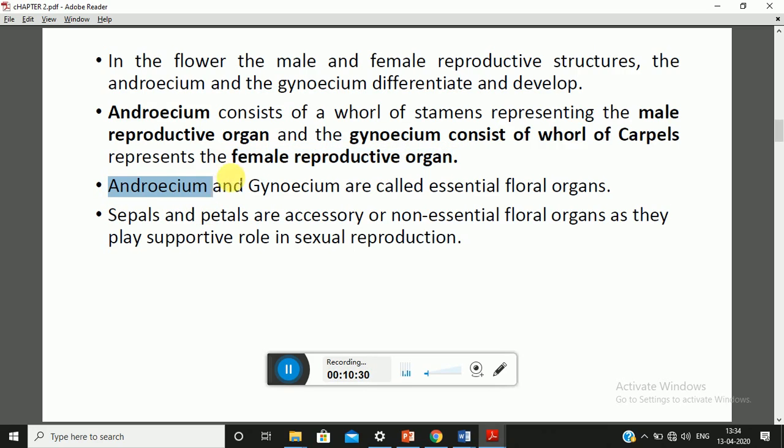So androecium and gynoecium are known as essential floral organs because they are directly involved in the process of sexual reproduction. Sepals and petals are accessory, or we can say non-essential floral organs, because they play only a supportive role in the process of sexual reproduction. They are not directly involved in it.